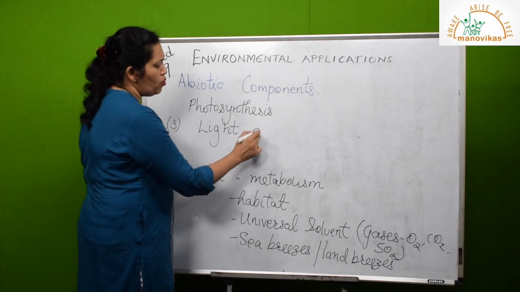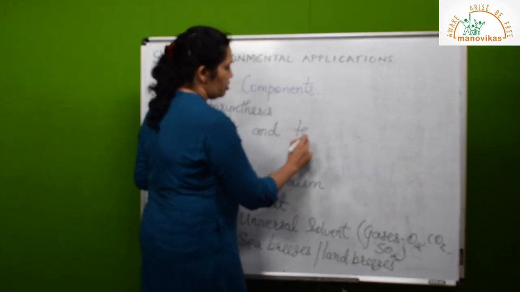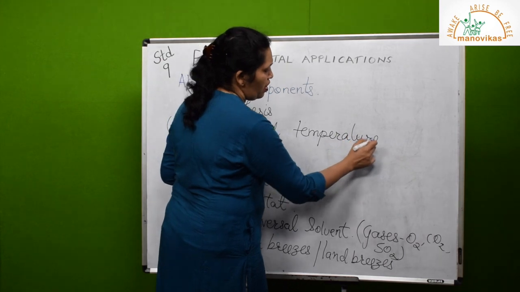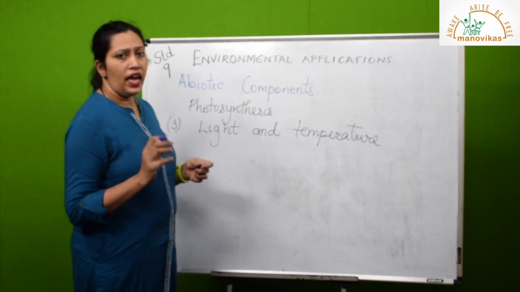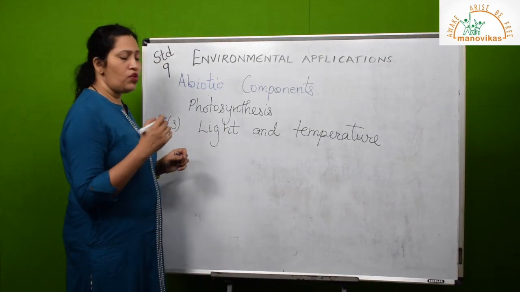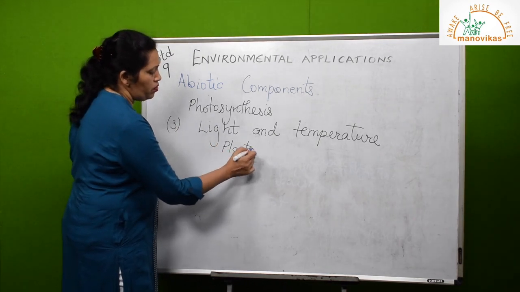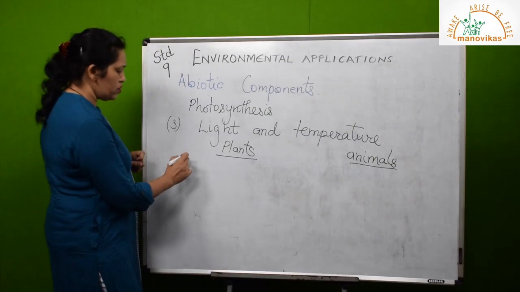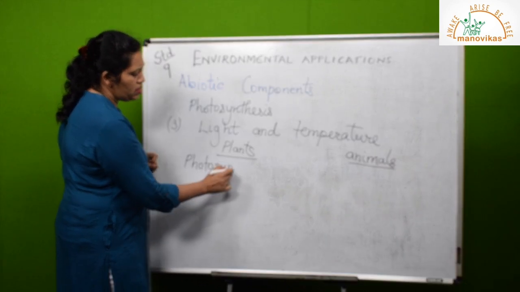Light and temperature go hand in hand, or we cannot isolate the two of them because they work together. Though the effects are a little different, everyone knows that light is very important for photosynthesis, so it has some different effects on plants and animals. Let us see both on plants first and then on animals. It is very important for photosynthesis, so where there is more light, there will be more photosynthesis taking place in